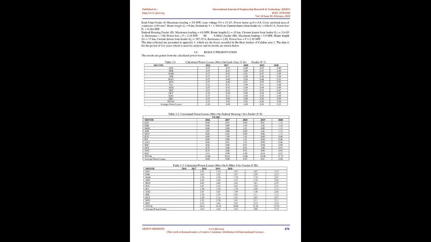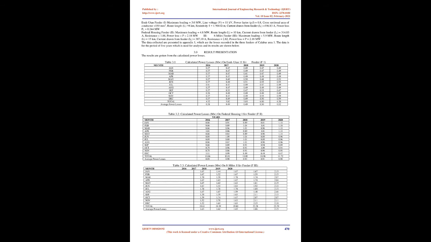Table 3.1 is the calculated power loss on feeder 1, Esuk-Utan feeder, for the period of 5 years. In 2016 the calculated power loss on the feeder from January to June is about 0.37 MW, and in July the loss increases by 0.04 MW, thereafter returning back and further reducing.